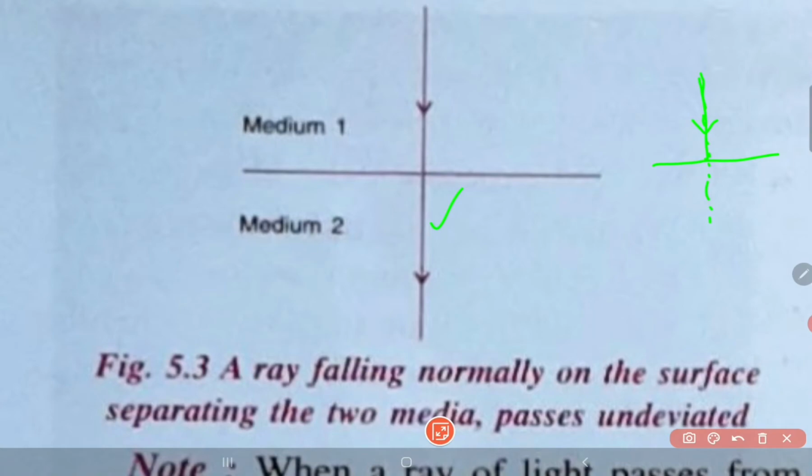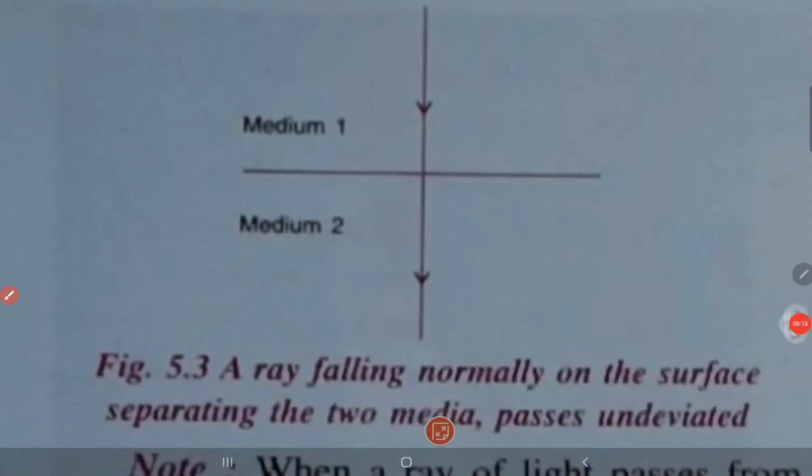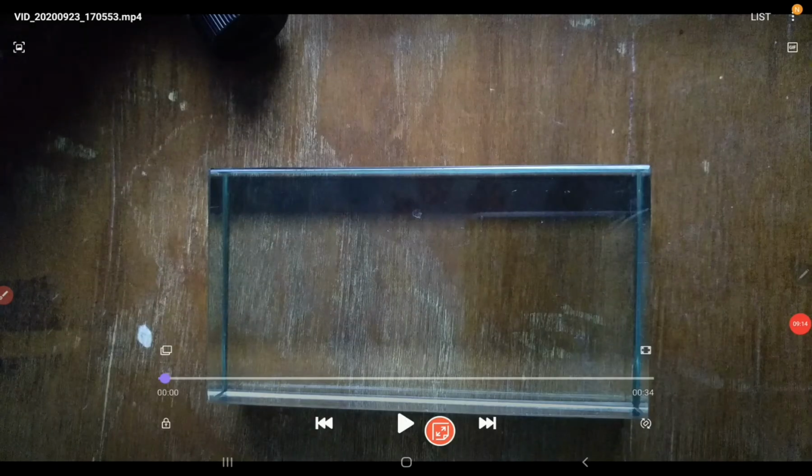So I have done one experiment with the help of a glass slab. You can watch that experiment now and then see these conditions of refraction of light. As you can see, there is a glass slab here and there is a laser light here.